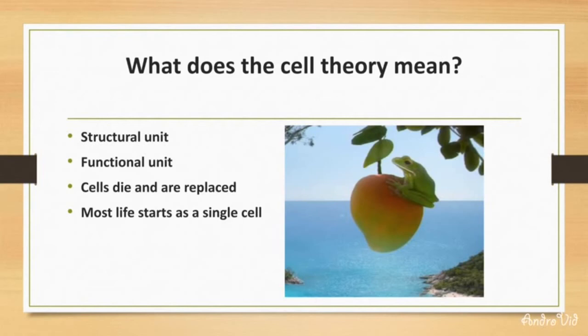But in case of the plant, the mango tree, the mango tree requires food. That food is prepared in the leaf, and that process is called photosynthesis. To prepare the food, it requires water. Water is absorbed by the roots from the soil, and the food is prepared in the leaves. So when the food is prepared or when the water is absorbed by the roots, the cells will absorb this food and water, so they can do some activities.